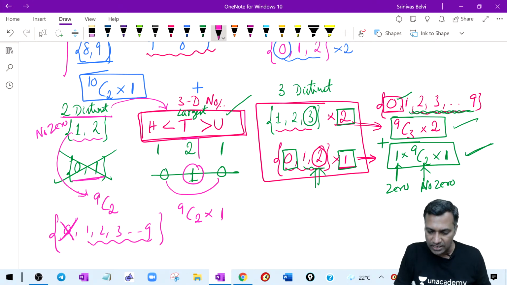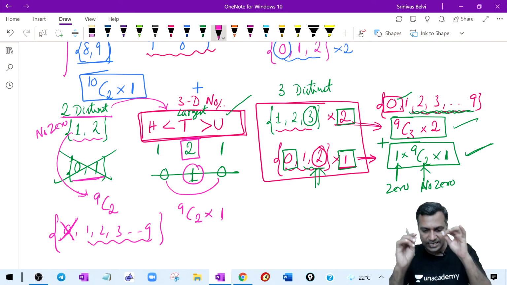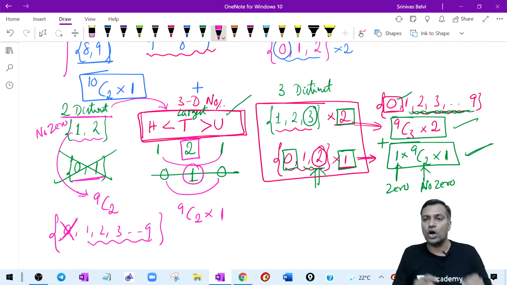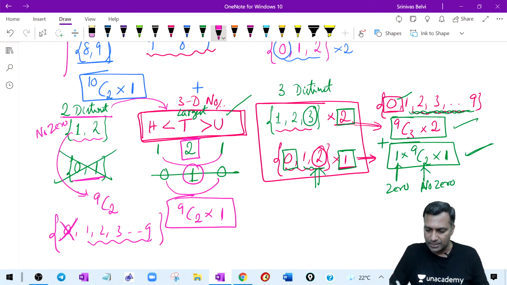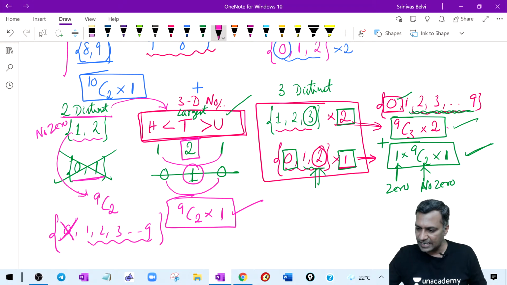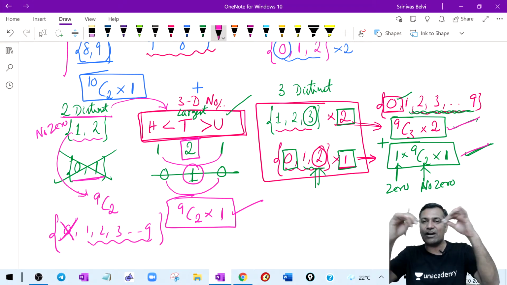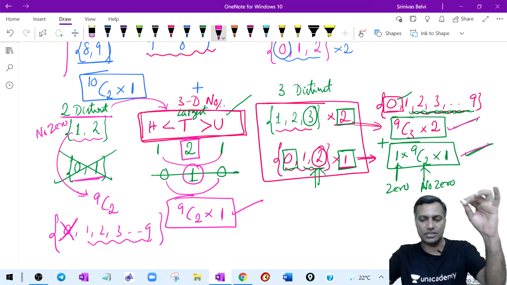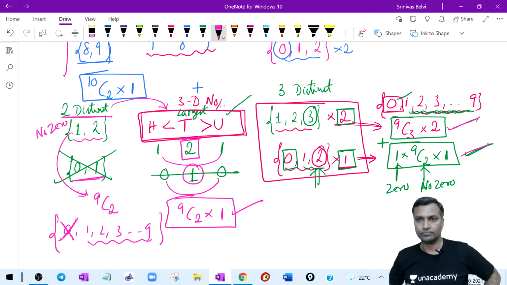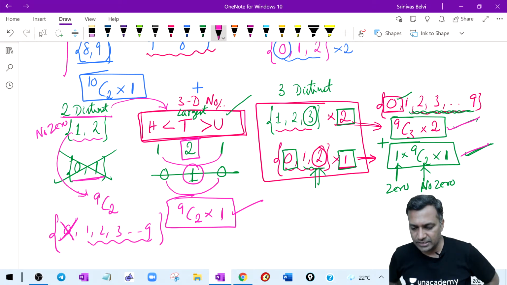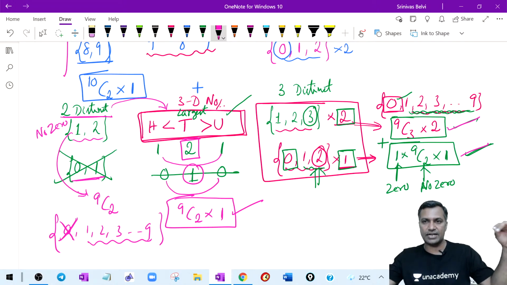Why? The bigger of the 2 digits remains at the center. The smaller of the 2 would go on to repeat on either side. 9C2 into 1. So the answer is 3 parts. This is one part here, this is the second part here, and the third part here. You have to add all these 3 parts to get the correct answer. Comfortable? Made sense for everyone? This question gets divided into 3 parts.